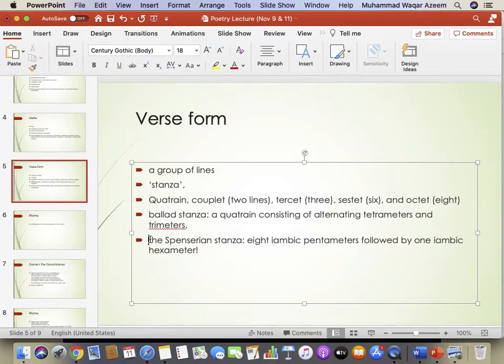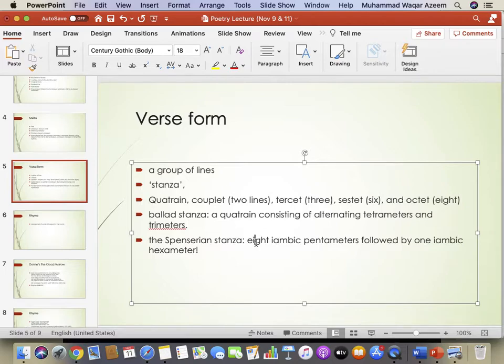Then there is another kind of stanza. It is called the Spenserian stanza. Are you aware of the name Spenser? Anybody who can tell who he was? He was a poet, okay? A medieval poet.